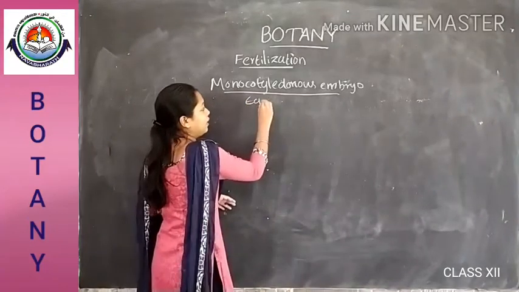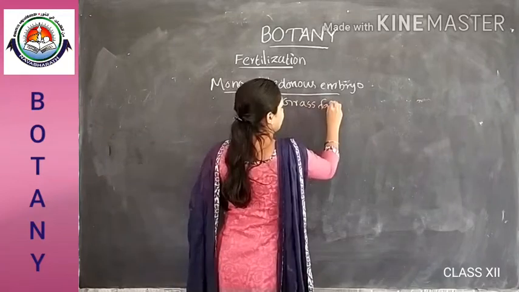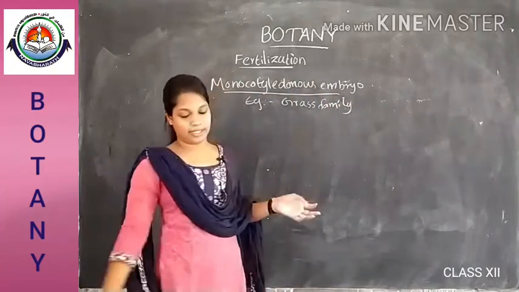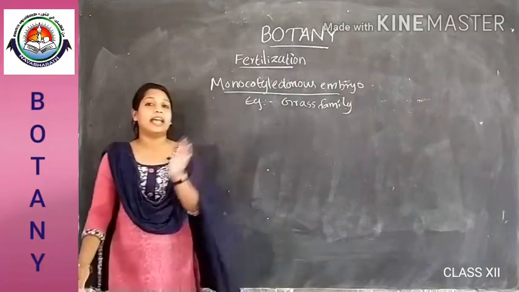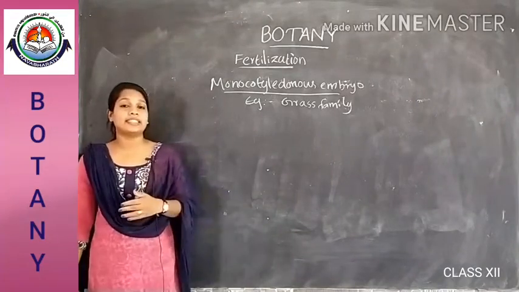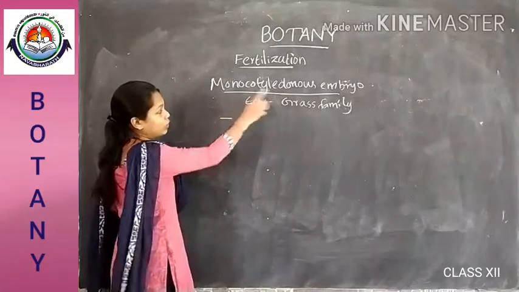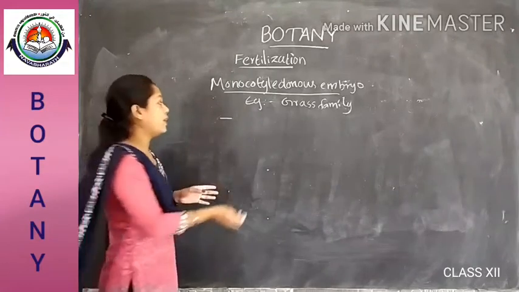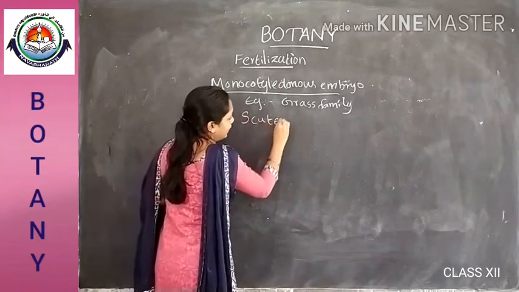That cotyledon is situated at the lateral side of the embryonal axis, and it is called the scutellum.